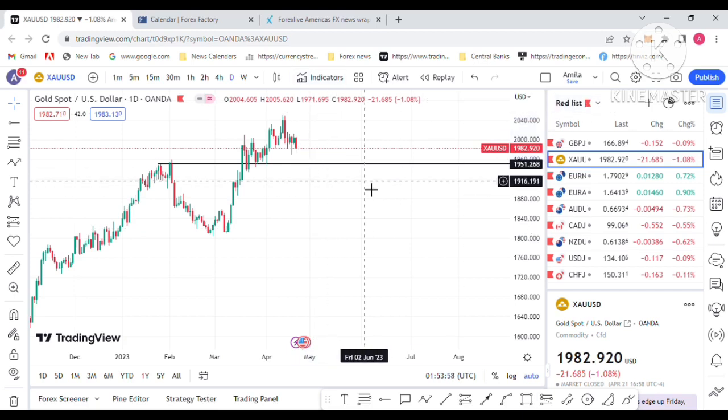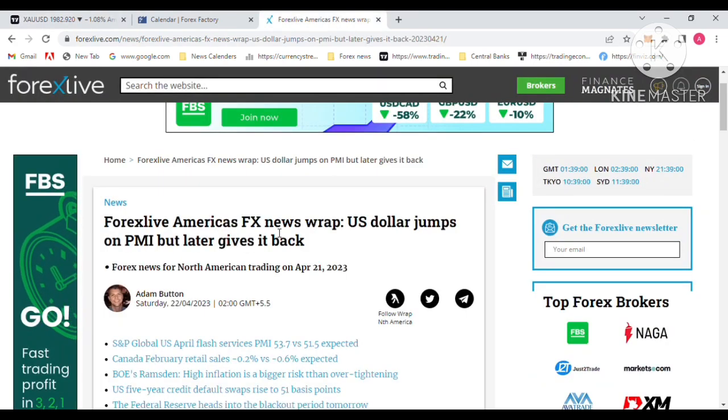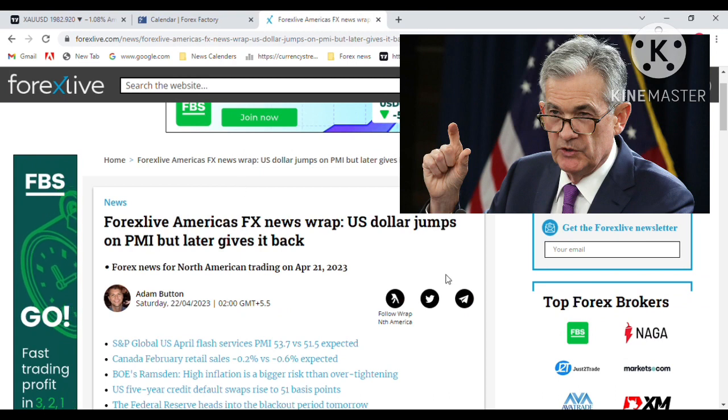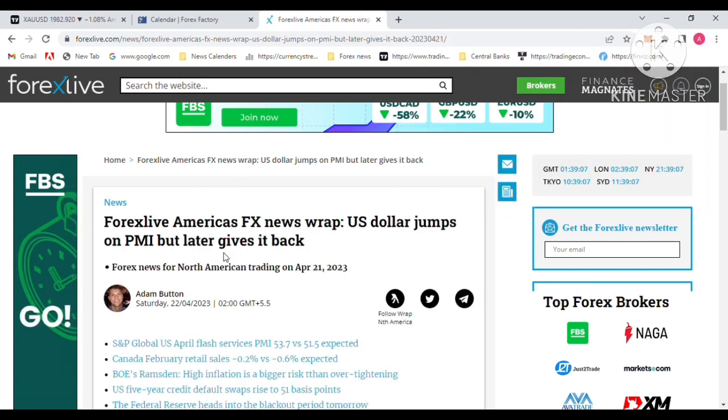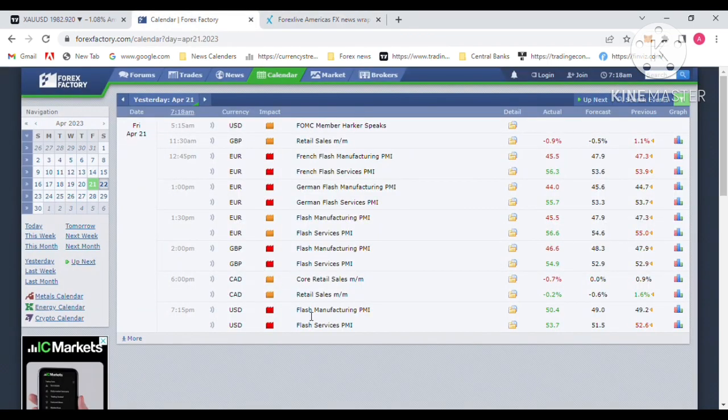So let's move to the economic data. What is going on regarding the US dollar? You will be in touch with the economic data if you are gold trading. This is the Forex Live mention: US dollar jumps on PMI but later gives it back. Last Friday the US dollar PMI was released, and that was a positive effect for the US dollar.